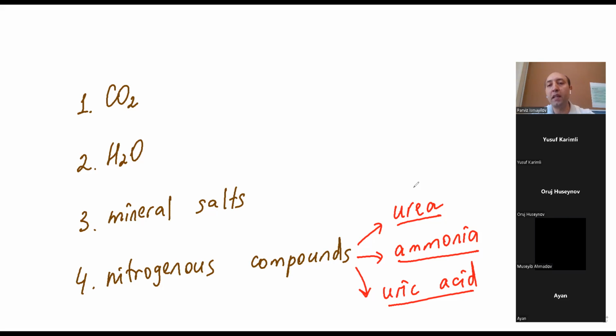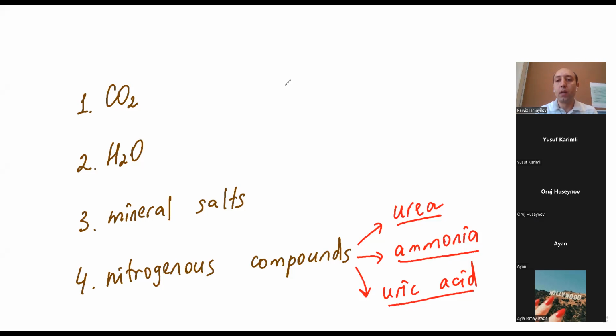Decreasing pH will affect enzymes in the blood, so enzymes can denature, they can lose their shape. So we need to send this carbon dioxide out to keep pH at the needed level. Carbon dioxide is sent out only by the lungs, guys, don't forget. We are not using any other organ.